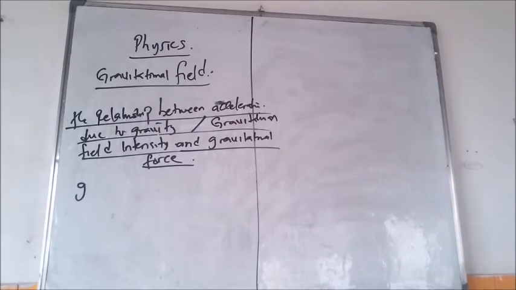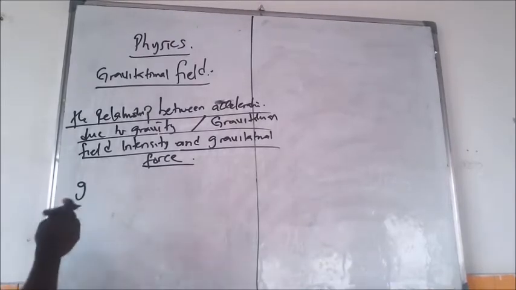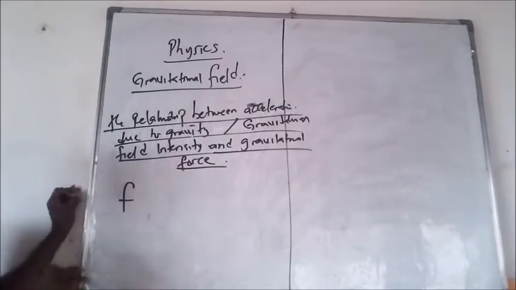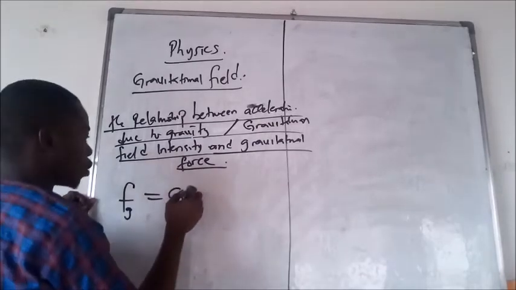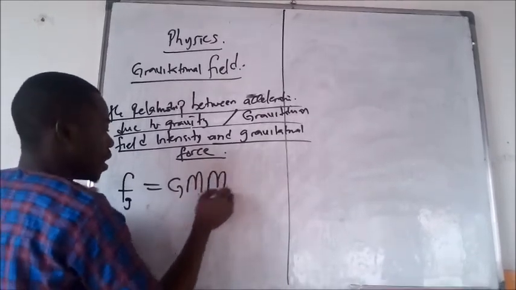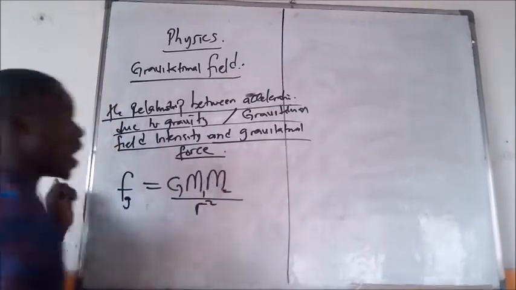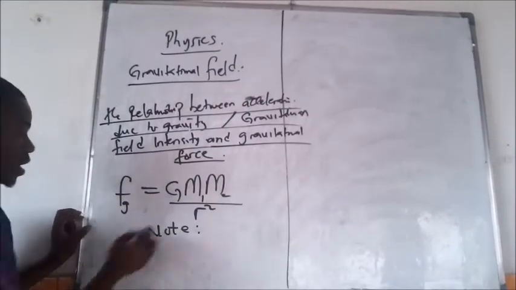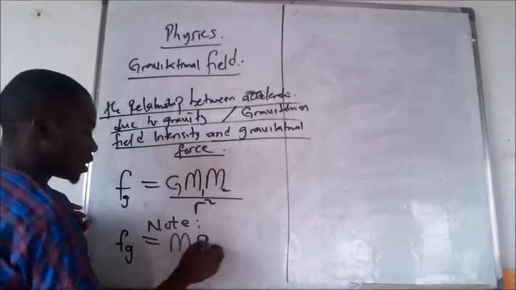Now, if you have F, which is the gravitational force, equal to G M1 M2 divided by R squared, then Fg is equal to M times g. This one is a function of this one.